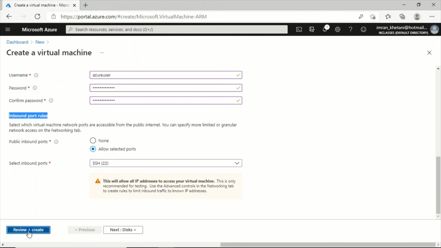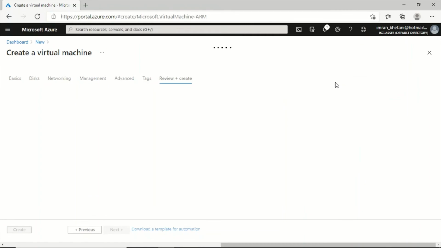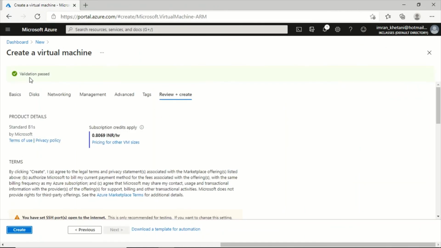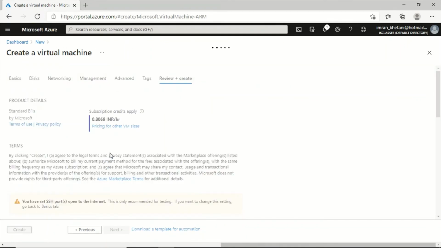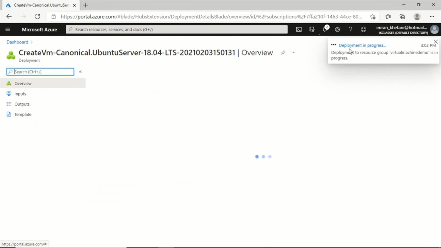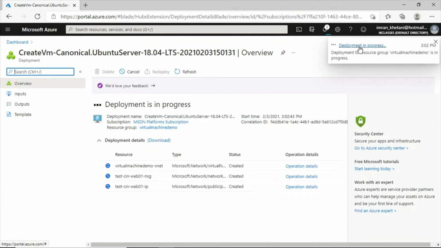Just click on review plus create. Once it is reviewed, you will get validation passed here. Once validation is passed, I can submit this, so it will create the virtual machine for me. As you can see here in the notification tab, the deployment is in progress. Once it is completed, you will see the deployment completed, and you can go to the resource and connect to it. Okay, so let's wait for some time till the deployment is in progress.